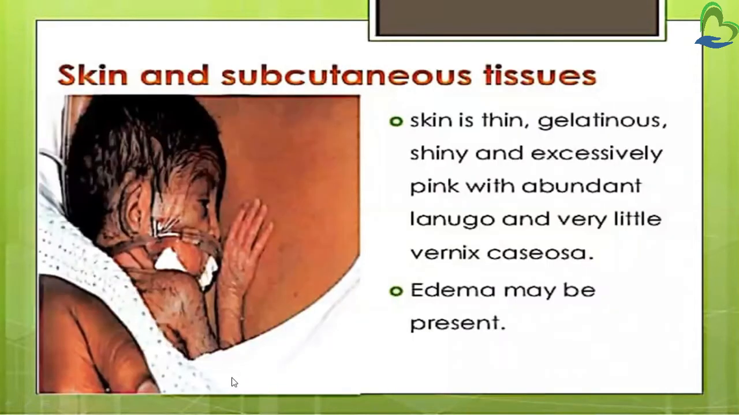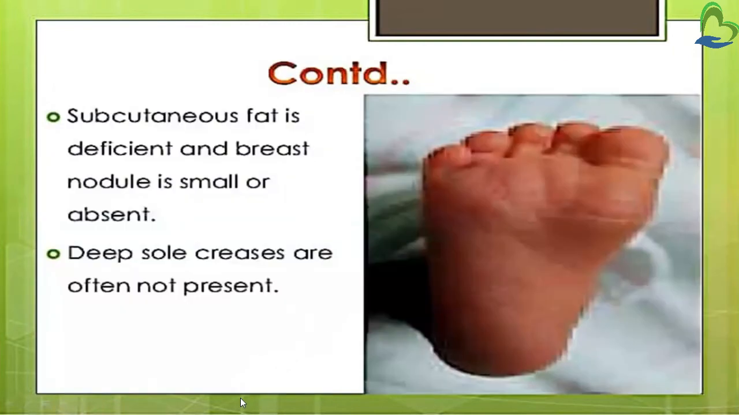Then next is skin and subcutaneous tissue. Skin is thin, gelatinous, shiny and excessively pink with abundant lanugo. Lanugo means fine hair distribution, and there is very little vernix caseosa. That is the white creamy substance that is present on the body after the birth of the baby, called vernix caseosa. So this vernix caseosa is very little. Then one may find edema. Then subcutaneous fat is deficient and breast nodule is small or absent. Then deep sole creases. Creases are present in the term baby, but in preterm baby these deep sole creases are often not present.